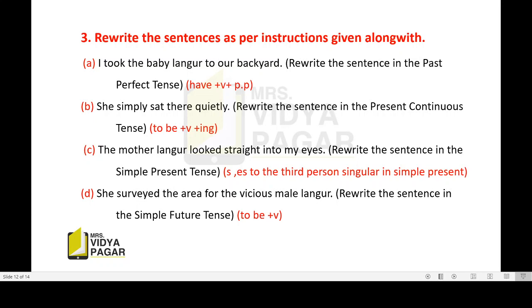Now turn towards the fourth sentence. She surveyed the area for the vicious male langur. And the instruction, rewrite the sentence in the simple future tense. Okay, so we are going to use the forms of to be plus verb. Now the forms of to be in the future tense are I shall, we shall, you will, he will, she will, it will, they will. Now the sentence, she surveyed the area for the vicious male langur. Here the answer will be she will survey the area for the vicious male langur.